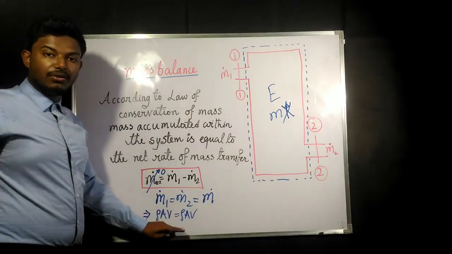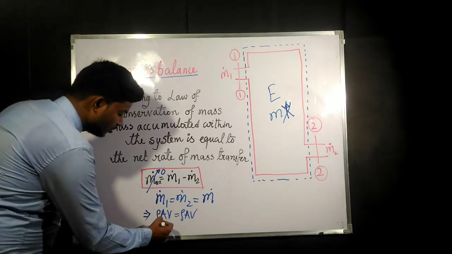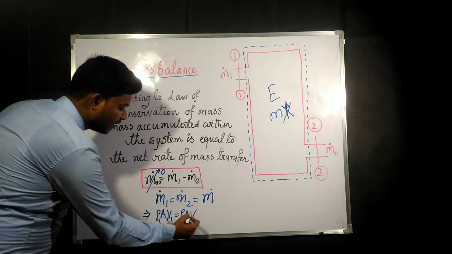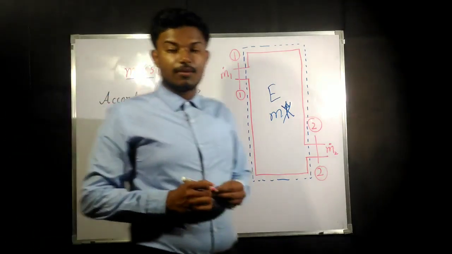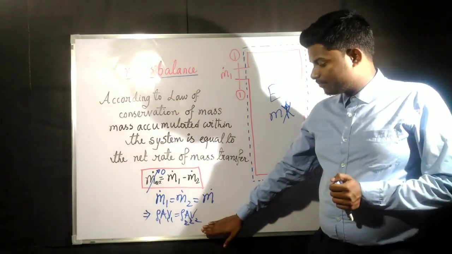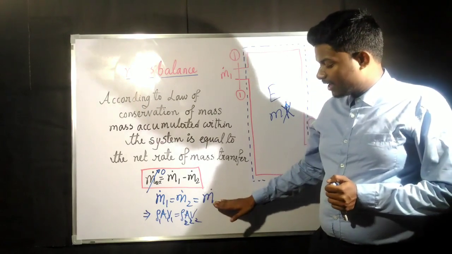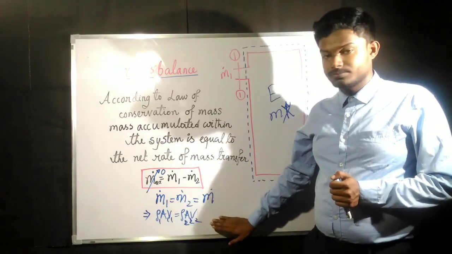Okay, rho into A into velocity is going to be the mass flow rate. So rho 1 A1 V1 and rho 2 A2 V2 is going to be constant. So this can be used as our continuity equation. This has been derived directly from this one. Okay, m dot 1 is going to be equal to m dot 2.